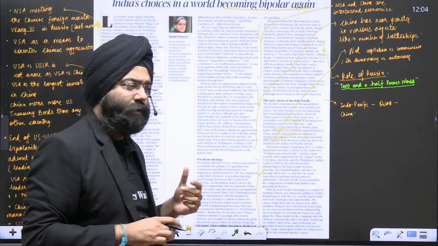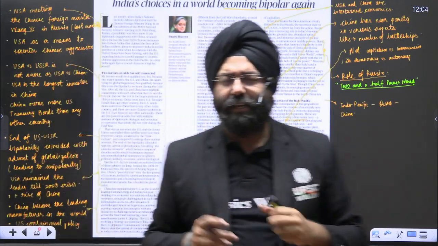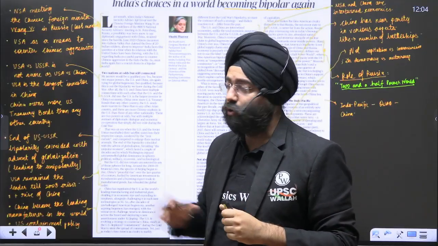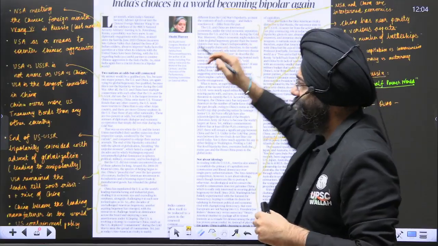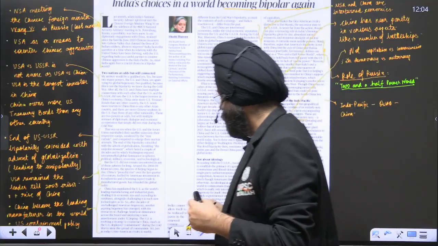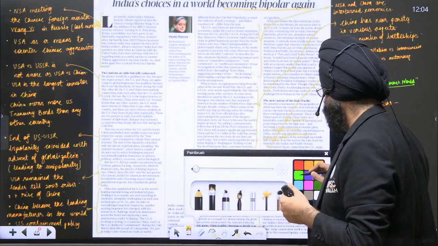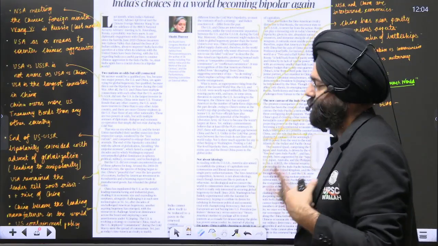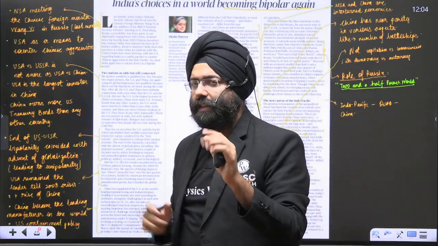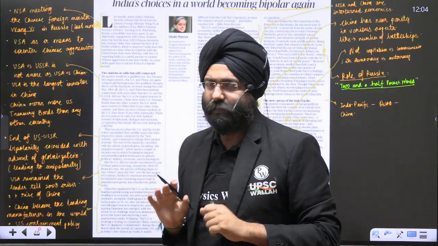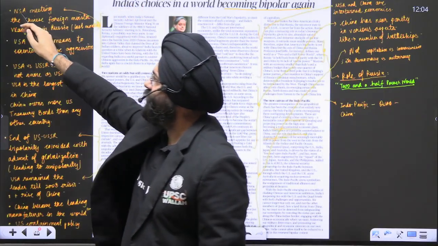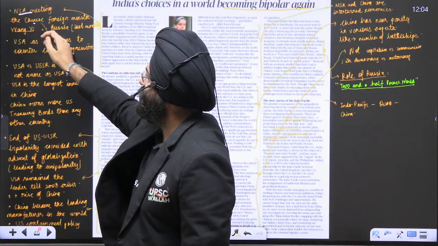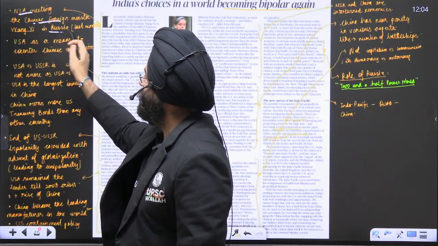Now the writer over here asks, is it a bipolar-like situation? Though the article says India's choices in the world are becoming bipolar again, it is something very satiric also, that it doesn't necessarily mean it is becoming so. So let us see what the article says. When we read the initial paragraph, we realize it's right, the National Security Advisor met the Chinese Foreign Minister in Russia last month.